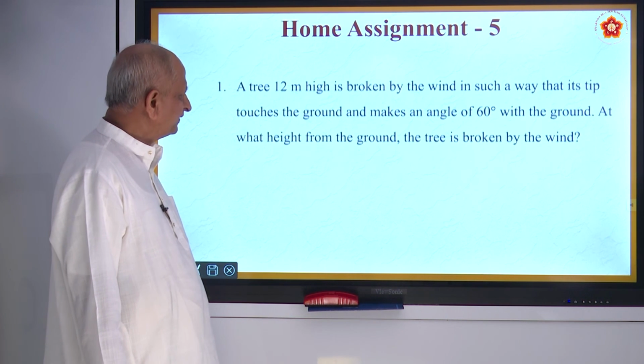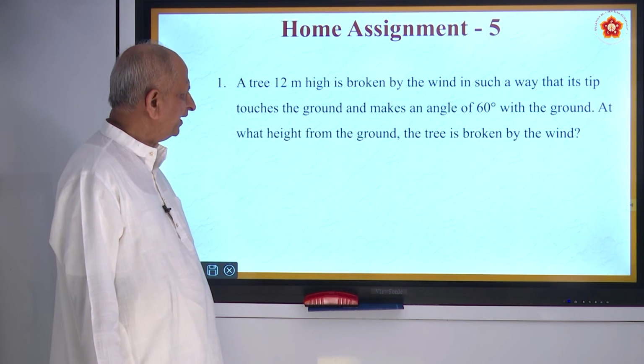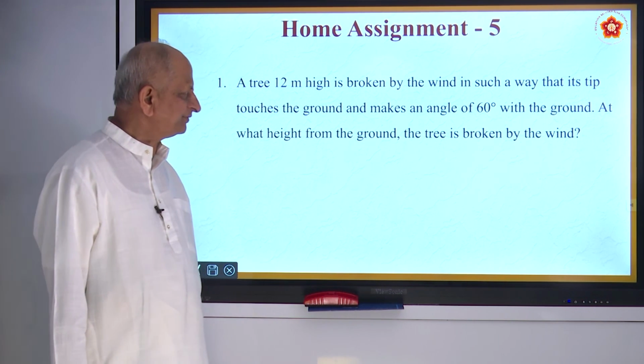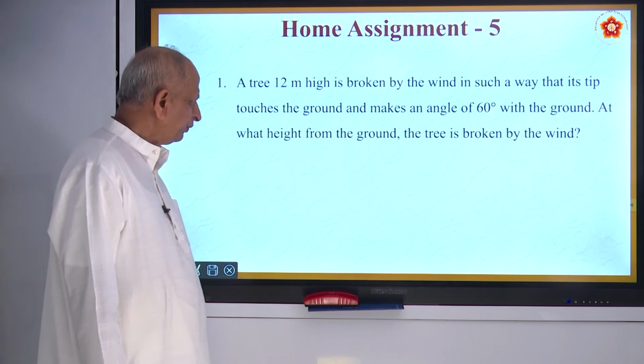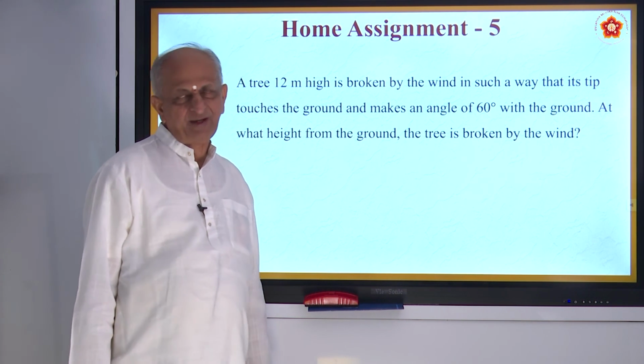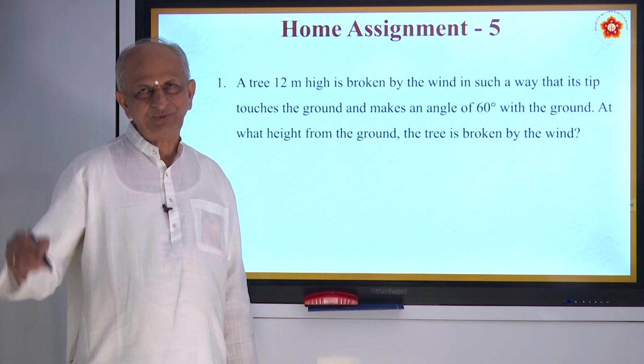Now home assignments. A tree 12 meters high is broken by the wind in such a way that its tip touches the ground and makes an angle of 60 degrees with the ground. At what height from the ground is the tree broken by the wind? A little change from what we have done.